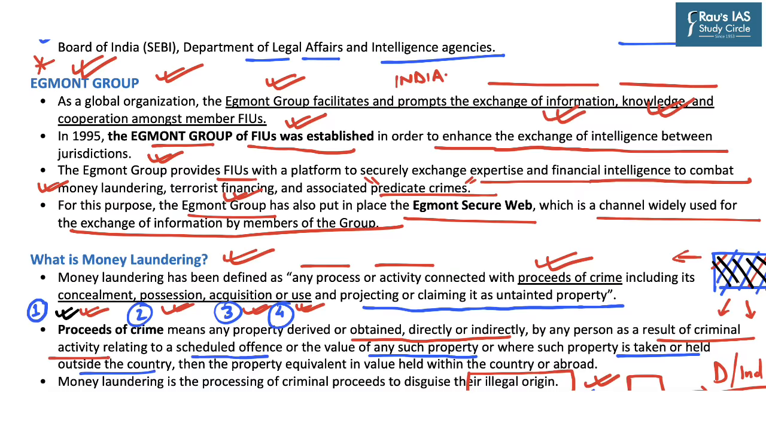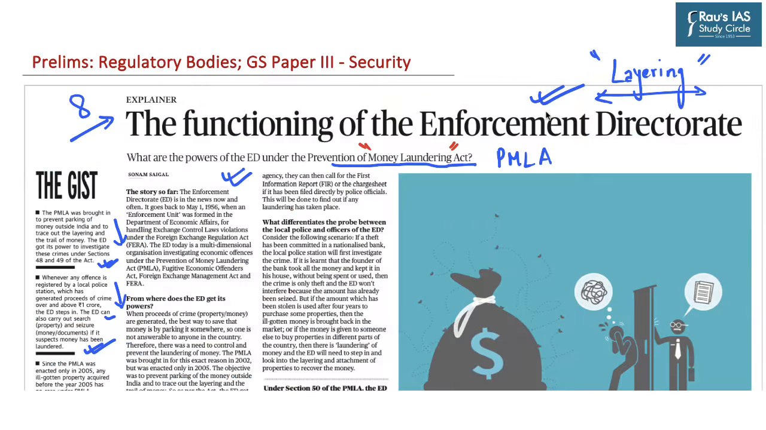And lastly, a question in your prelims can also be asked with respect to Egmont Group, which is a global organization which promotes the exchange of information, knowledge and cooperation regarding money laundering and terrorist financing activities. Thus, this topic becomes important mainly from your prelims and also mains perspective.